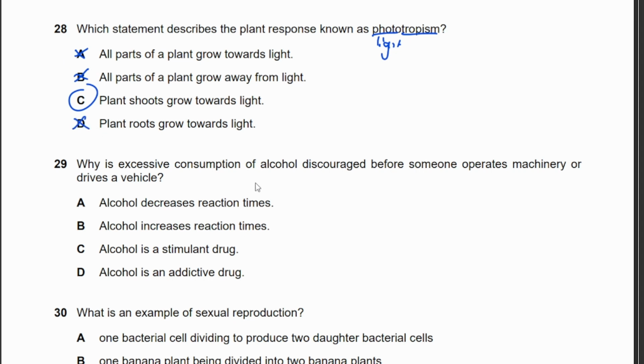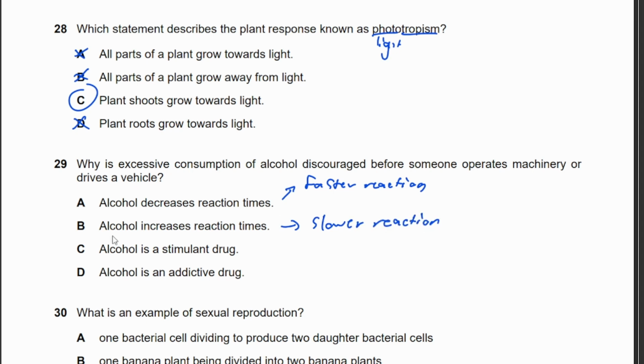Why is excessive consumption of alcohol discouraged before someone operates machinery or drives a vehicle? Okay, so let's see the answers. A, alcohol decreases reaction times. That's wrong because alcohol actually increases the reaction time. If you decrease your reaction time, you'll have a faster reaction. But if you drink alcohol, you'll have a slower reaction.